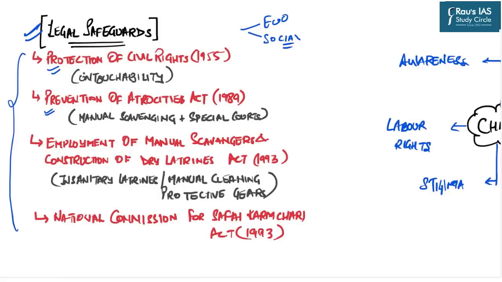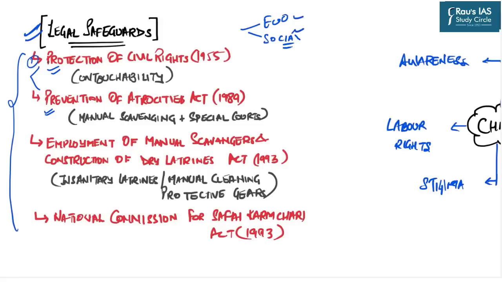That is why you might think, what do these acts have to do with manual scavenging? But the point is that manual scavenging activity is also restricted to these social groups. And that is why there is a huge intermingling, overlapping of social as well as economic dimensions.